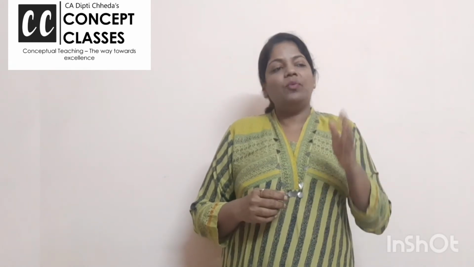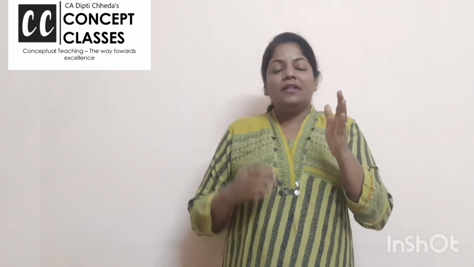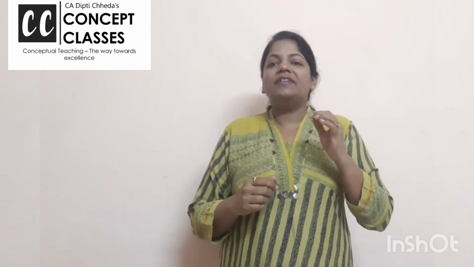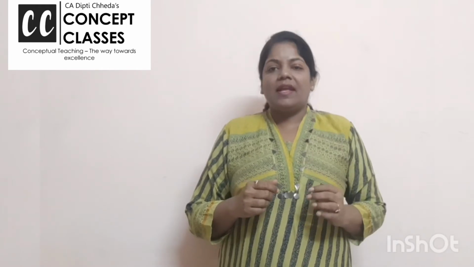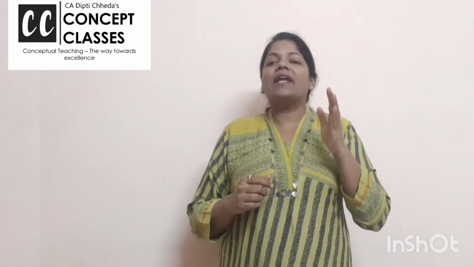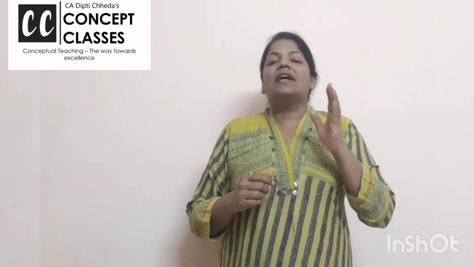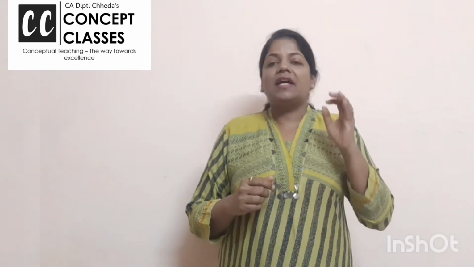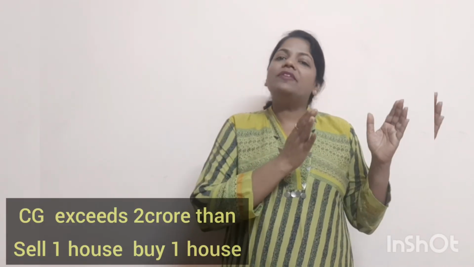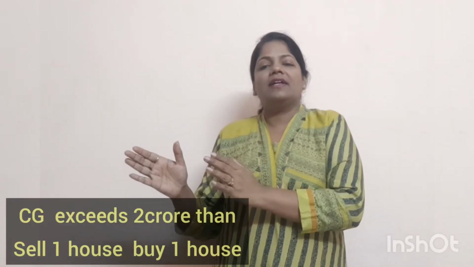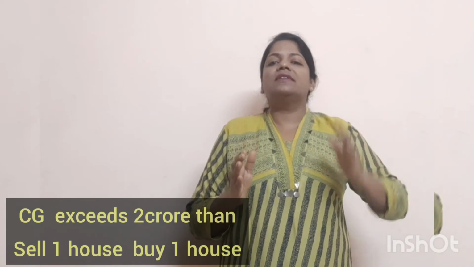Listen carefully. When you sell the house and you get the capital gain, you have to buy another residential house. So from financial year 19-20, they have come up with a slab. And the slab says if your capital gain exceeds 2 crore, then you have to sell one house and buy another house like it was earlier.